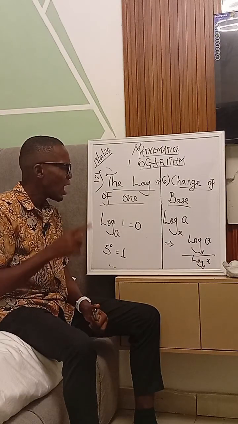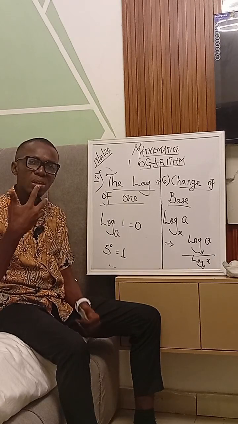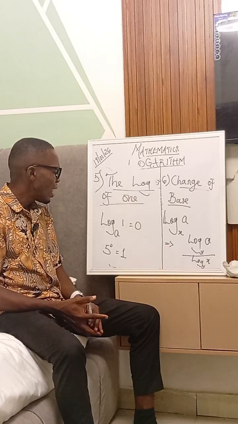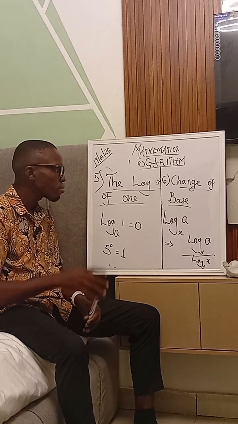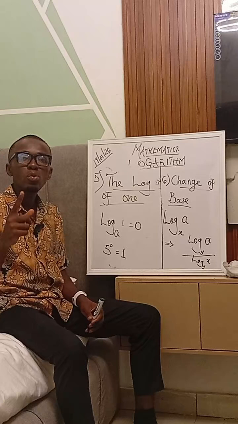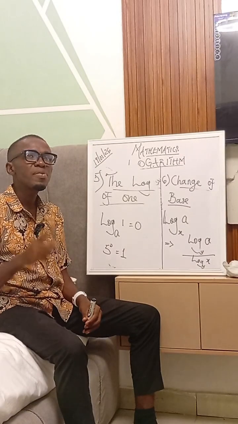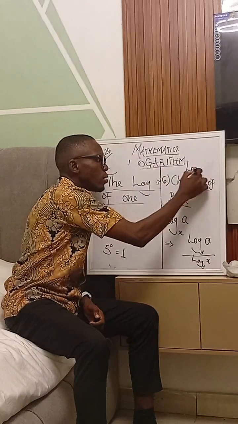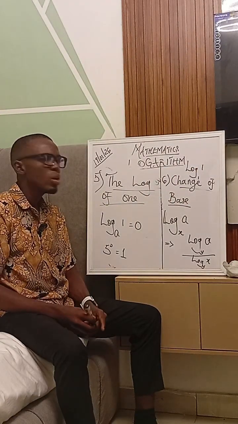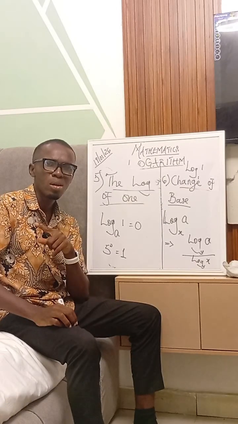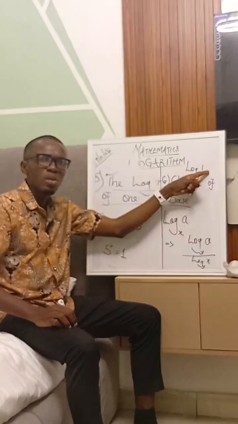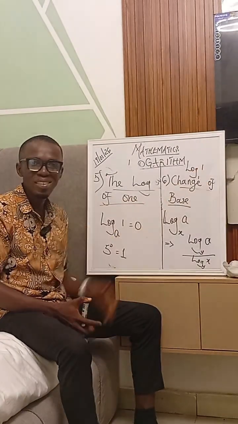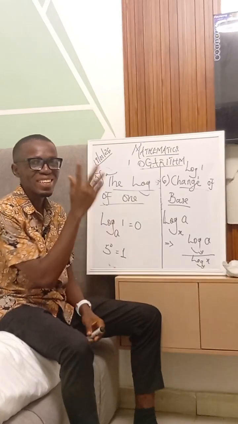Having said all of this, I want to give us a simple question that would be something for you to ponder on, and from there we are going to continue in our next class. Let us assume we said log of 1 is 0, and we also talked about the identity law. Now, if I had log 1 base 1, what would the answer be? Would the answer actually be 1? That is when you talked about the identity law. Or would the answer actually be 0, because it is a log of 1? We are going to continue from that in our next class.